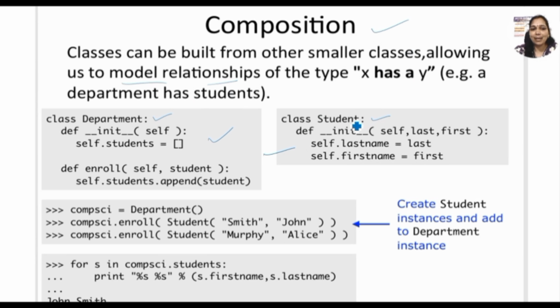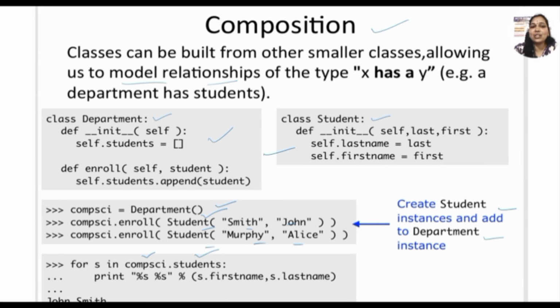Now, how can we make a composition? First the class can be defined here. The object can be defined by means of the first class and the variables can be passed by means of the object and the class like this. This is called composition and we can print directly a composition of the students. First the class, the object name dot the class name. This concept is called composition. Creating here one student and adding the department to the class. This is the concept.